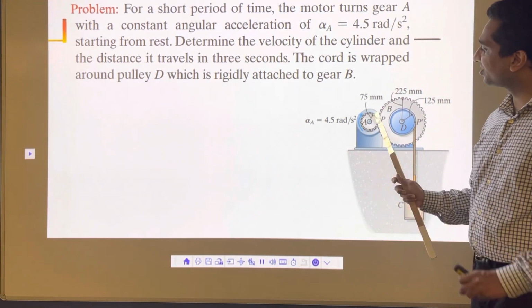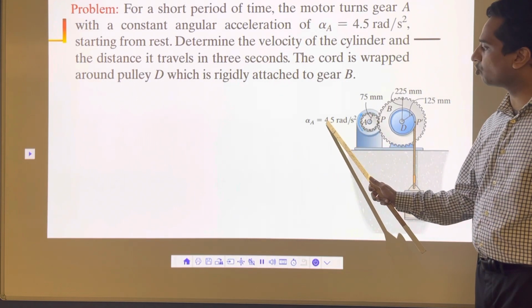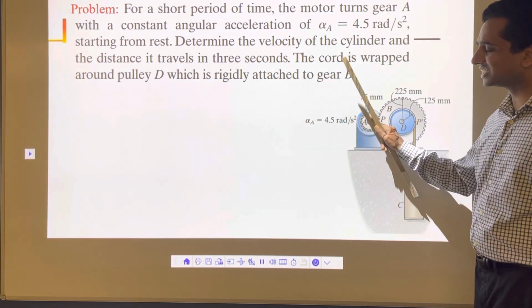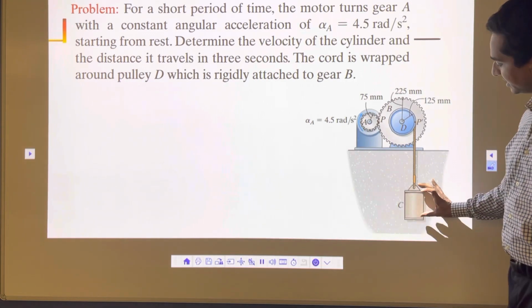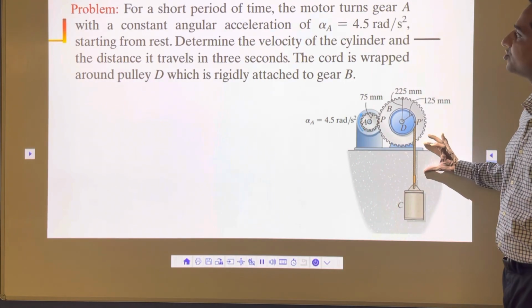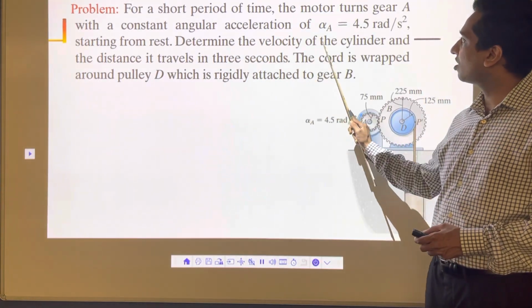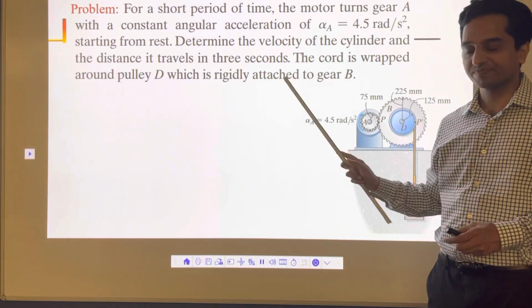What it says is that this gear A is rotating clockwise with a constant angular acceleration of 4.5 radian per second squared. The angular acceleration of this thing is given. What we want to find out is this weight C, how high this weight C is going to go. So it says determine the velocity of the cylinder and the distance it travels in 3 seconds.